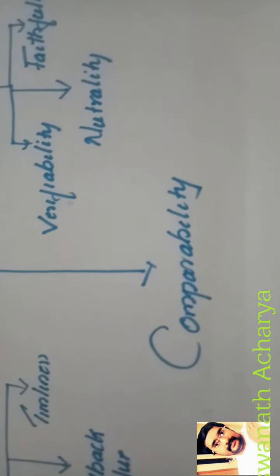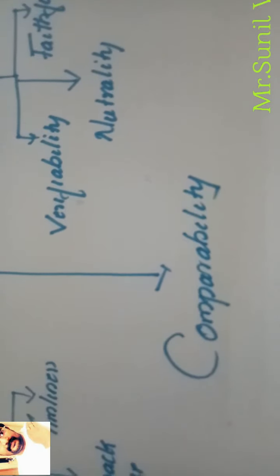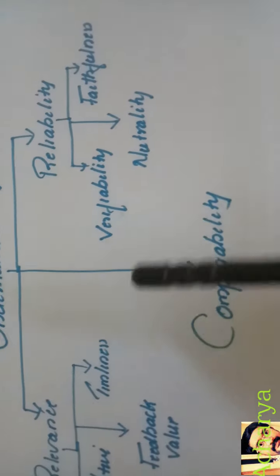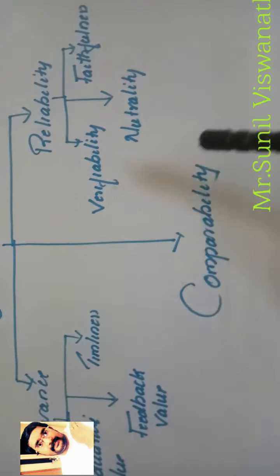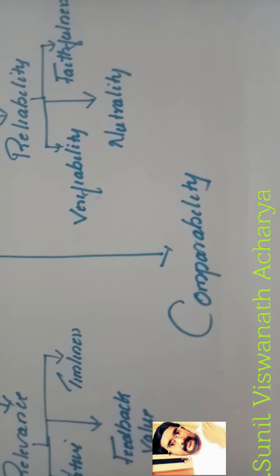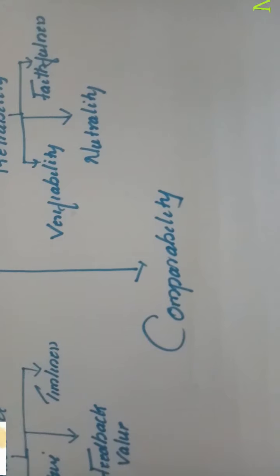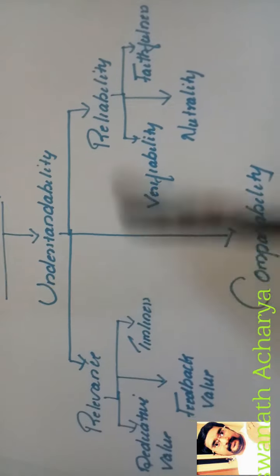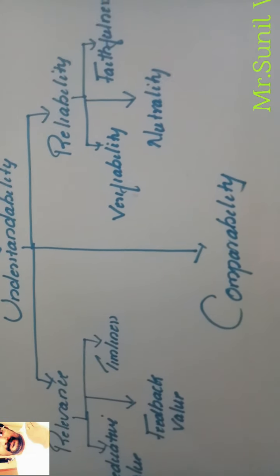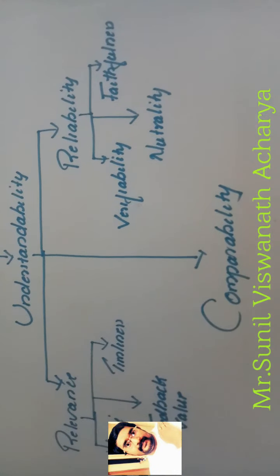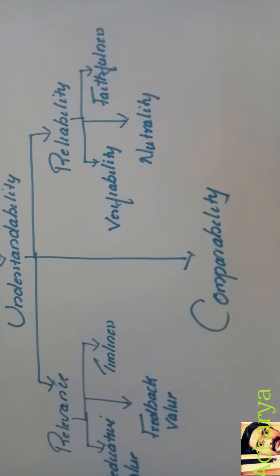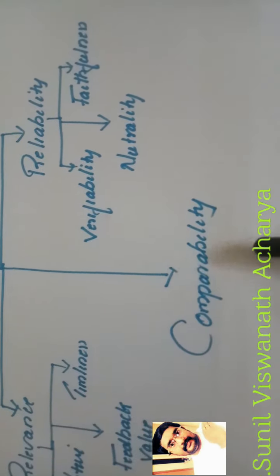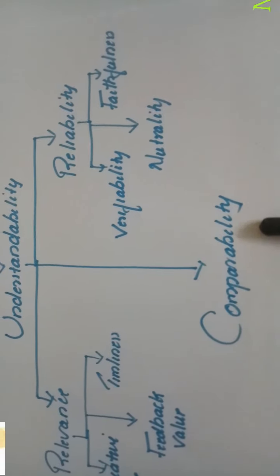Then the next one is comparability. That means if you want to compare one year's accounting information with the previous year's accounting information, we should follow the same method every year. If you follow a different method every year, then comparison will be difficult. When you are preparing the profit and loss account and the balance sheet, for some items we follow certain methods for calculation. If you follow different methods every year, comparison will be difficult. So when preparing accounting information, the method followed should be the same year after year.